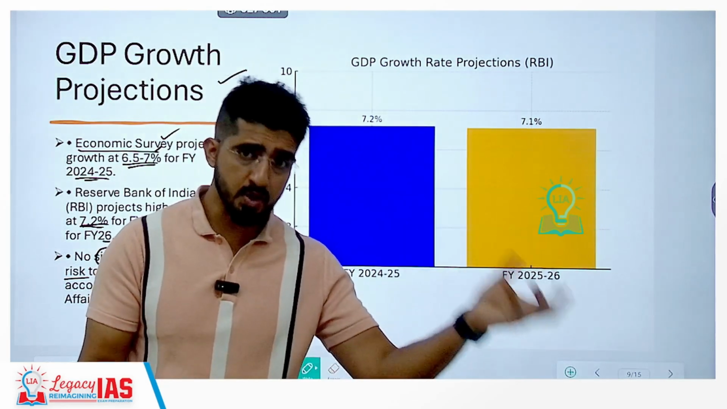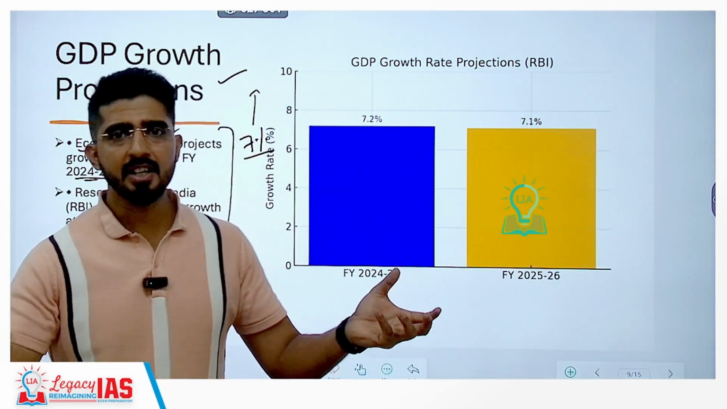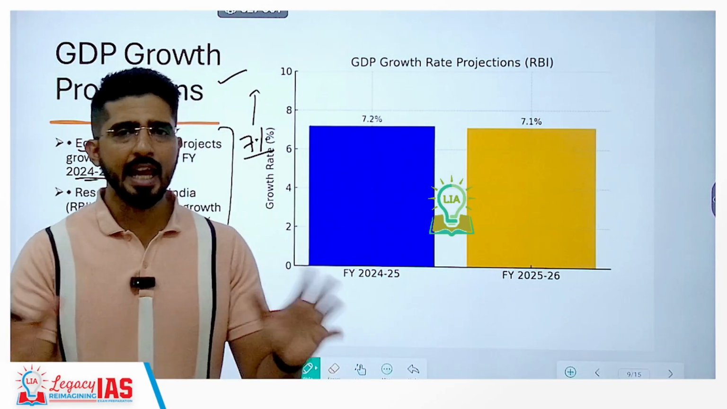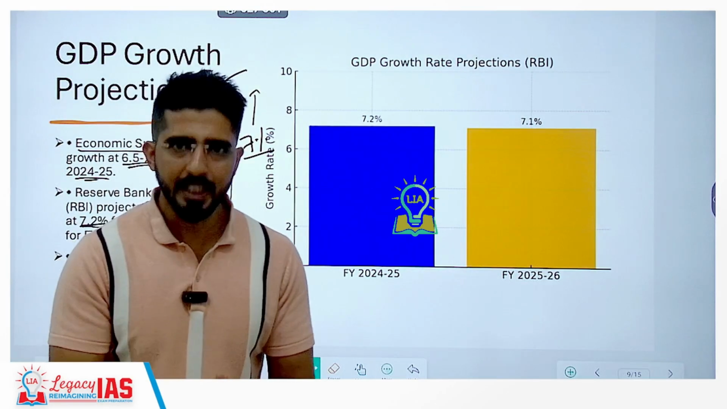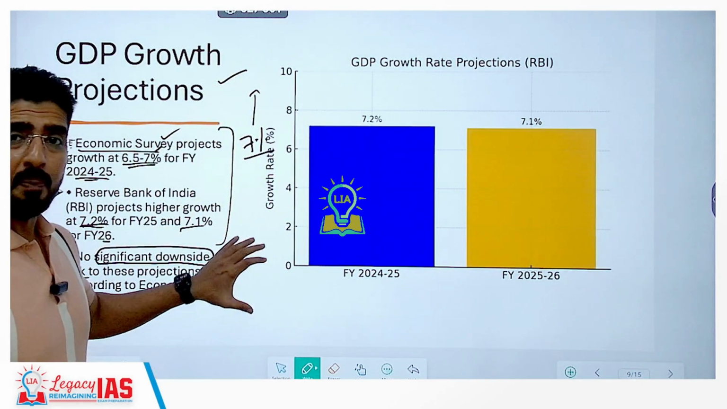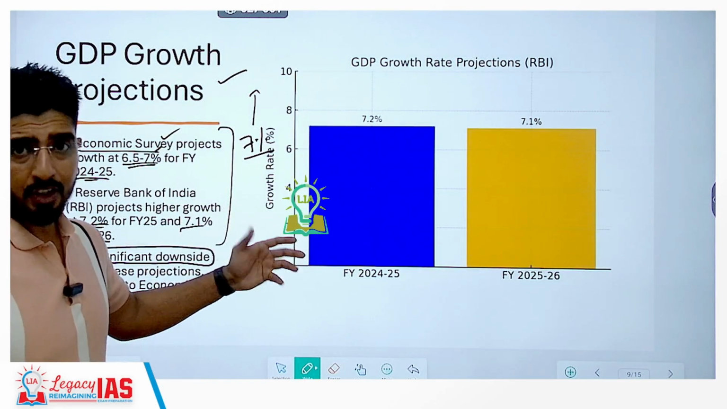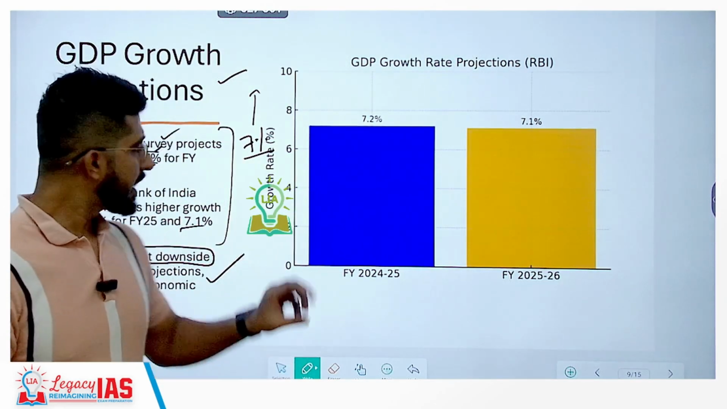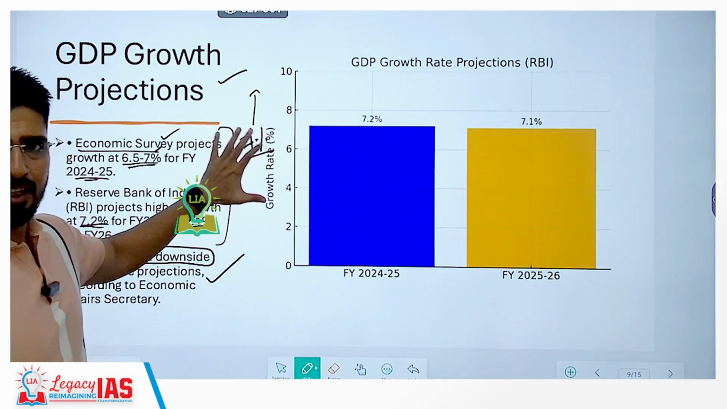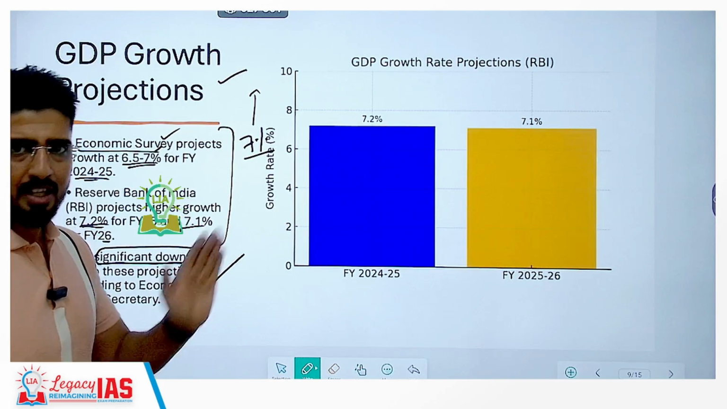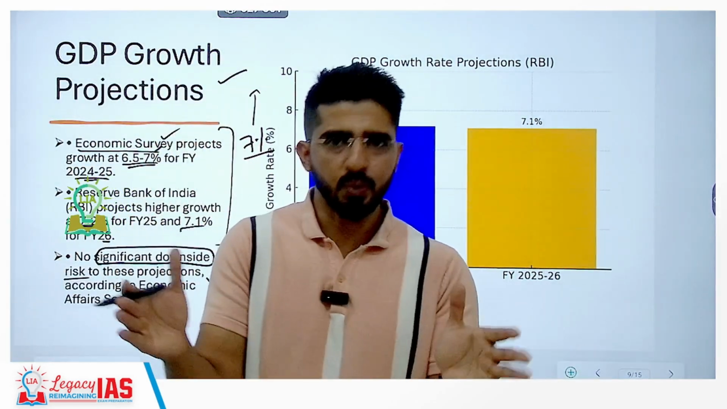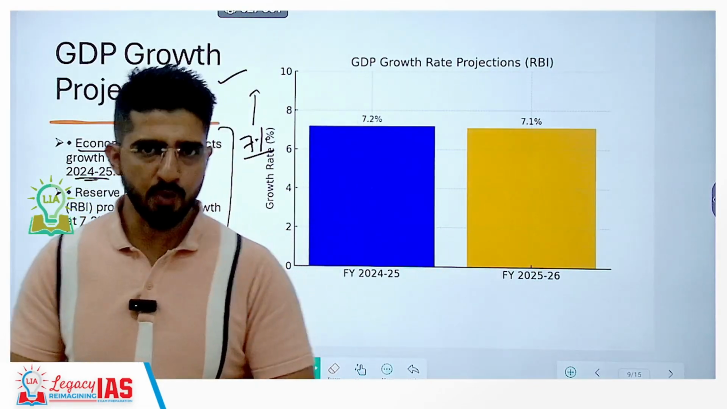Why? Because we had a strong Q1. So expectations are that Q3 and Q4 are going to do well. So we can expect somewhere around 6.8, 6.7% growth rate at least. So we need not worry about it dropping below 6% or even below 6.5%. Whatever change we are going to see is going to be in 0.1, 0.2%. That's it. Okay, we can peg the number between 6.8 and 7.2, right, for this fiscal 24-25.